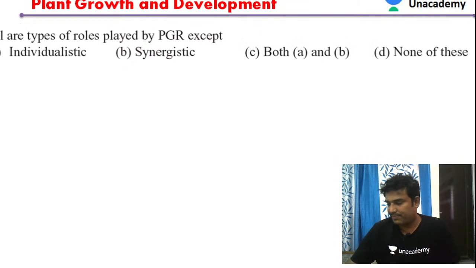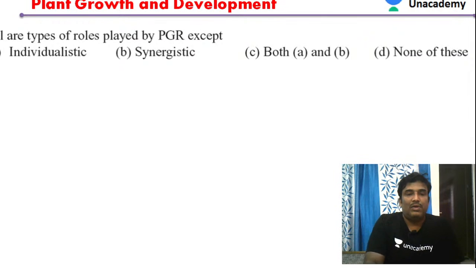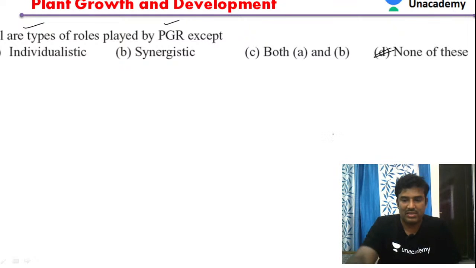Let's move to the next question. All the roles are played by the plant growth regulator, except. Plant growth regulators are not individualist, they are not synergistic. So these are not the roles played by plant growth hormones. So option D will be our answer in this case.